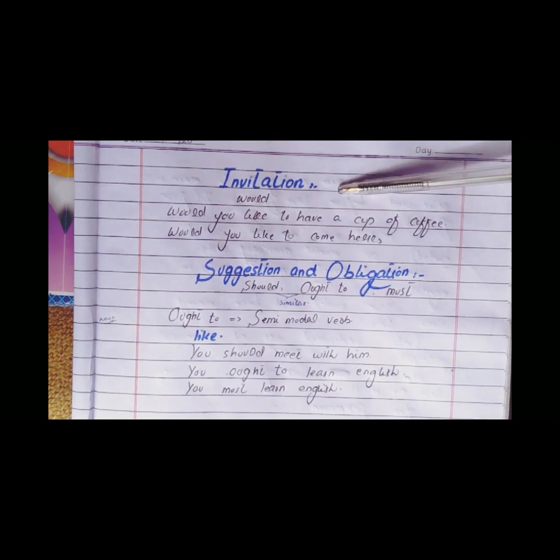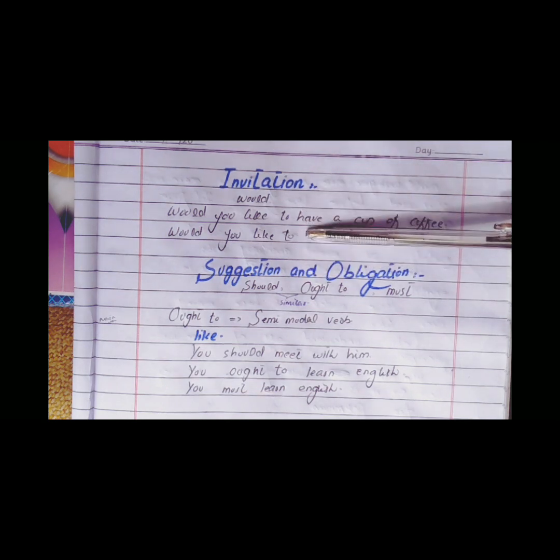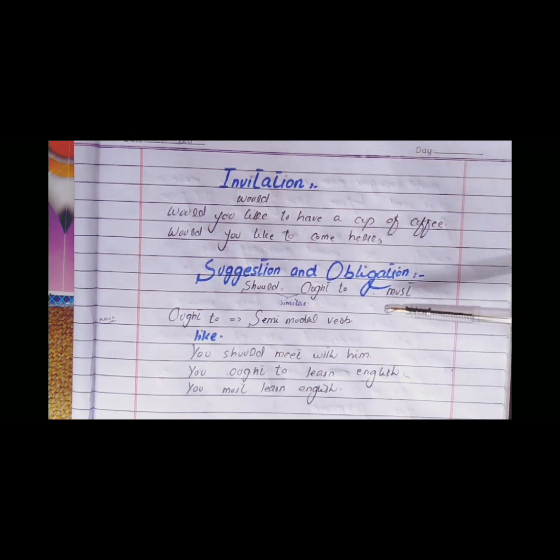Next we have invitation. For invitation, we use the verb would. For example, would you like to have a cup of coffee? Would you like to come here? Here, in both of these sentences, would is used to ask someone whether he or she would like to do something or not. Next we have suggestion and obligation.